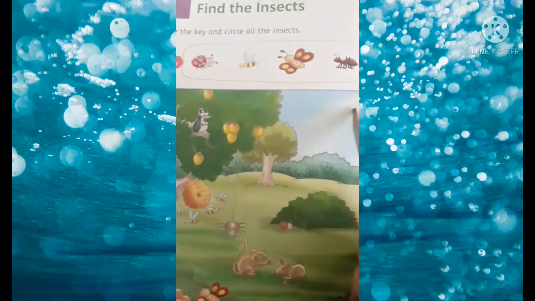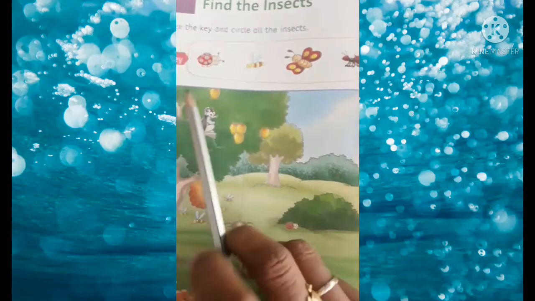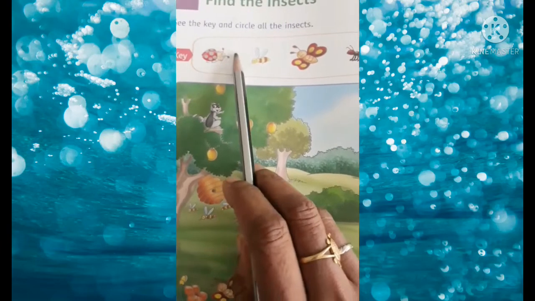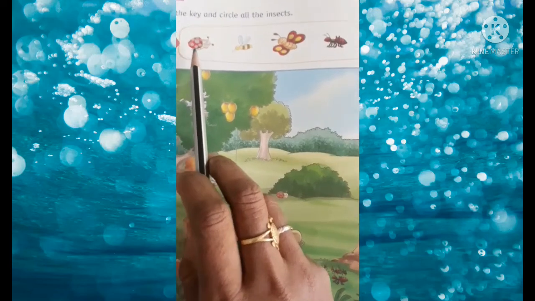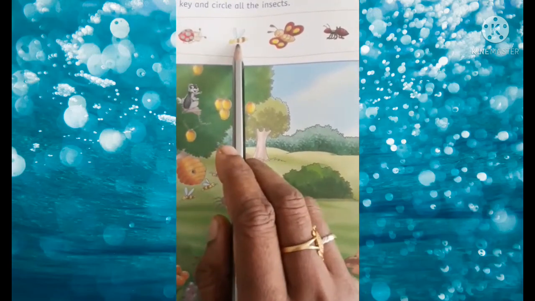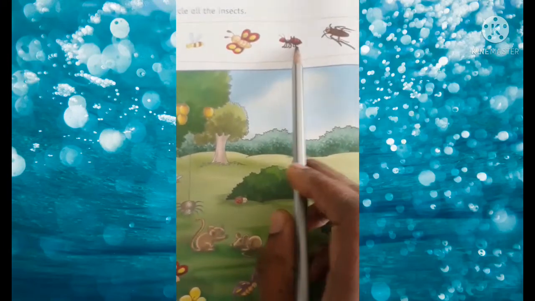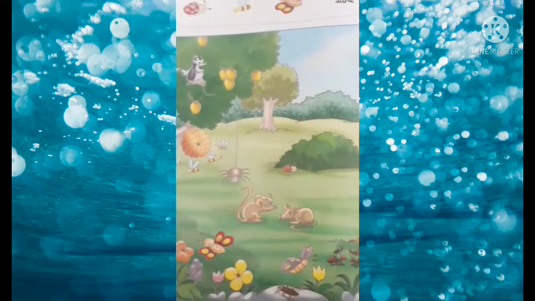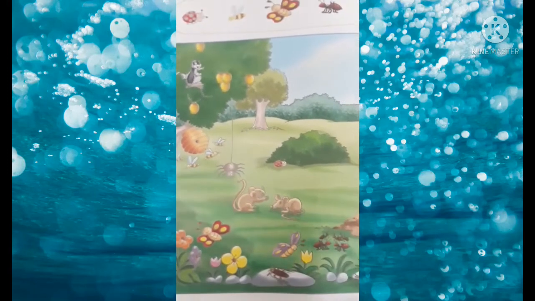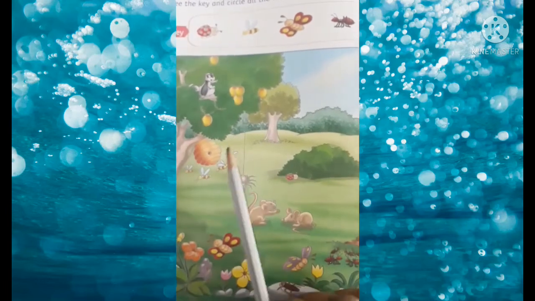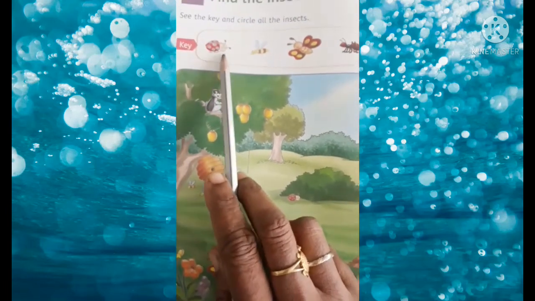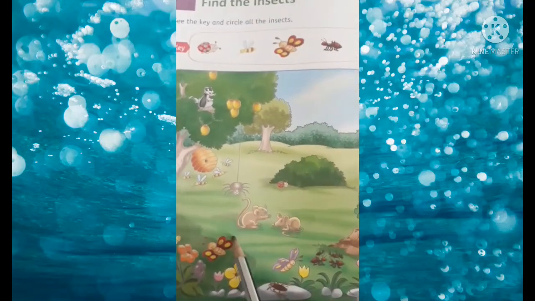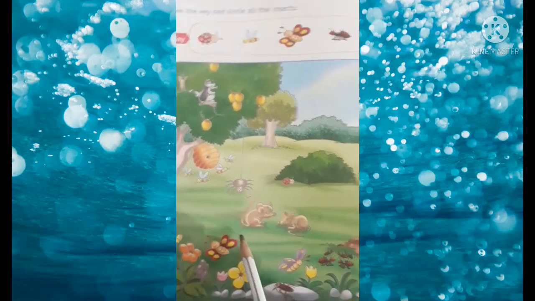Okay, children. Next is find the insect. See the key and circle all the insects. Children, look at this key. Here are some insects: ladybird, honeybee, butterfly, and cockroach. Children, look at this picture. Here are some insects. What you have to do? You have to search all the insects given in the key. After that you have to circle the same insects.